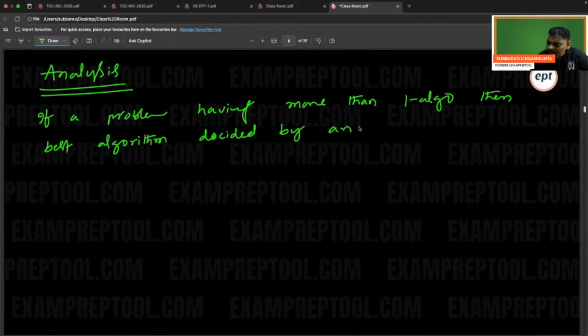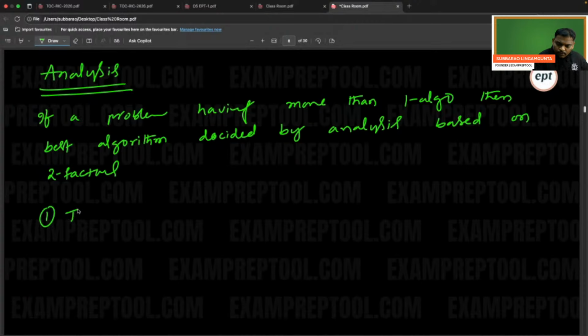That is the purpose of analysis. It is based on two factors. One is time complexity. Another one is space complexity.